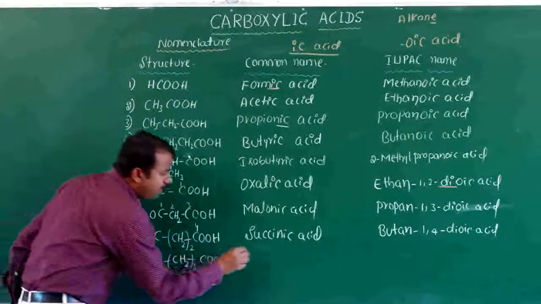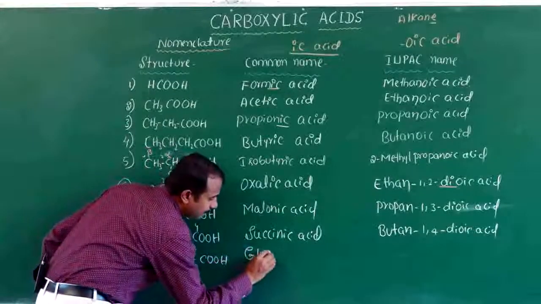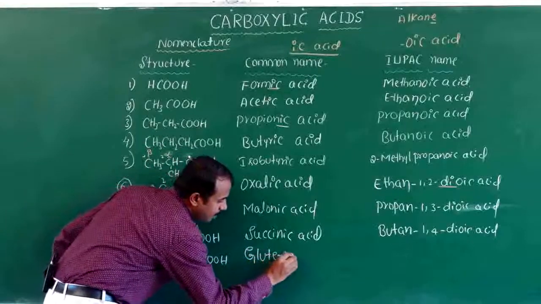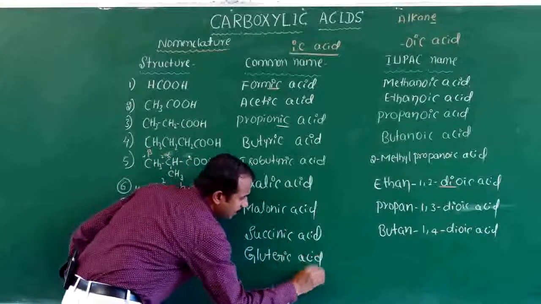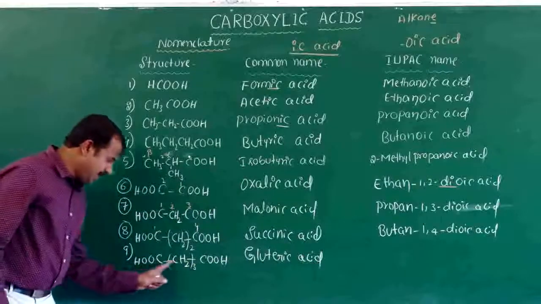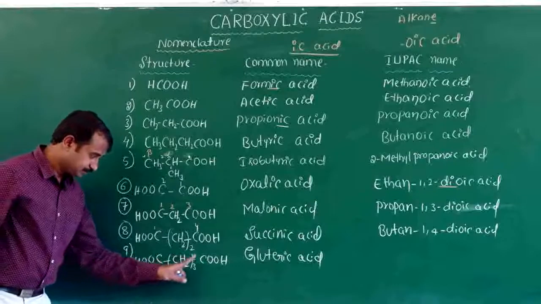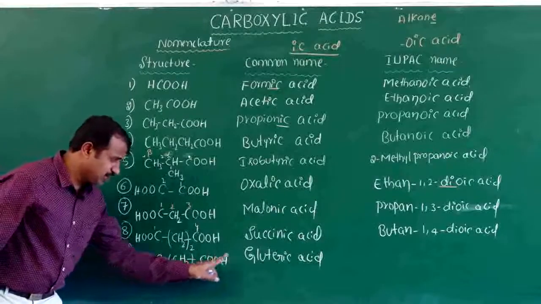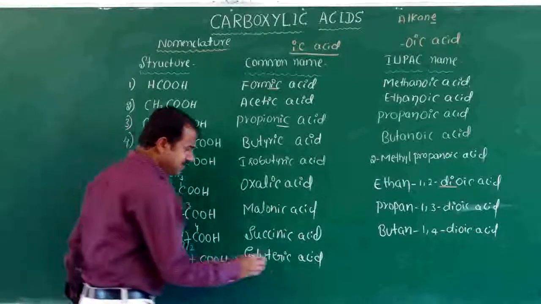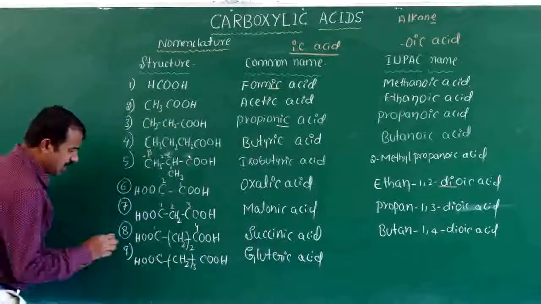The common name is glutaric acid, a five-carbon acid.